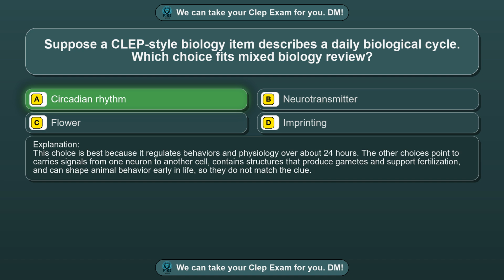This choice is best because it regulates behaviors and physiology over about 24 hours. The other choices point to carry signals from one neuron to another cell, contain structures that produce gametes and support fertilization, and can shape animal behavior early in life, so they do not match the clue.